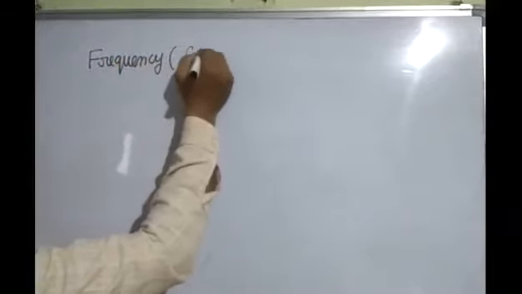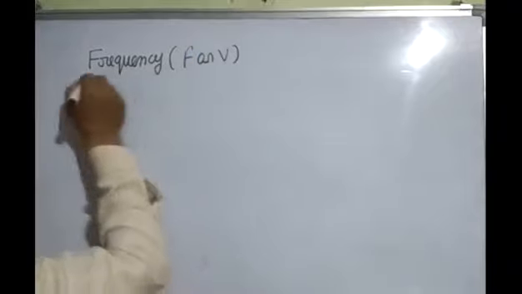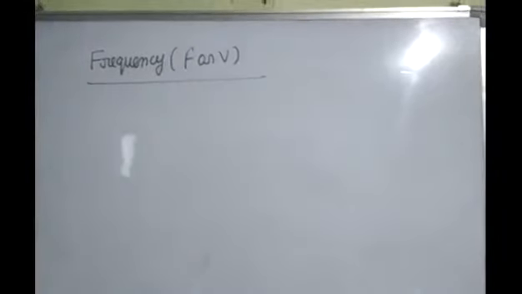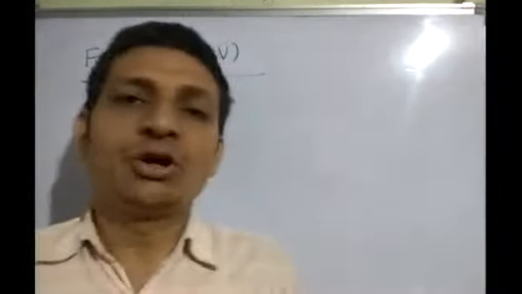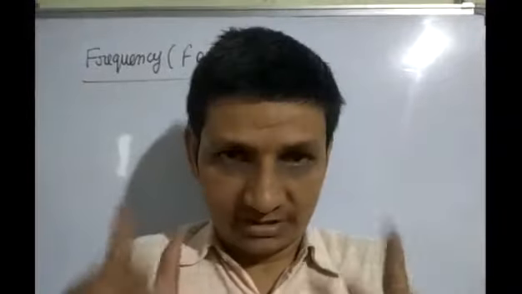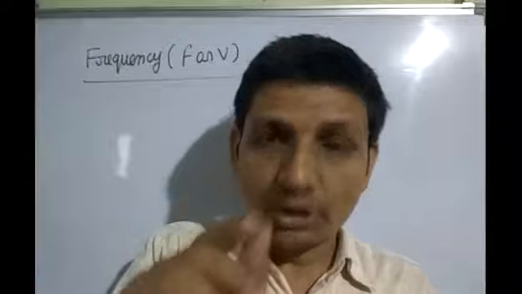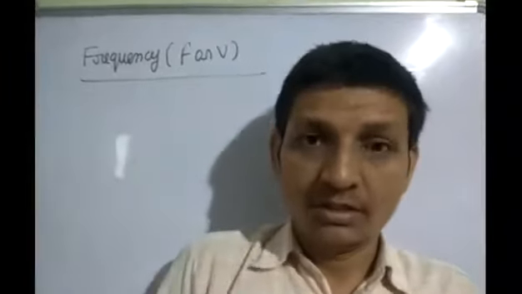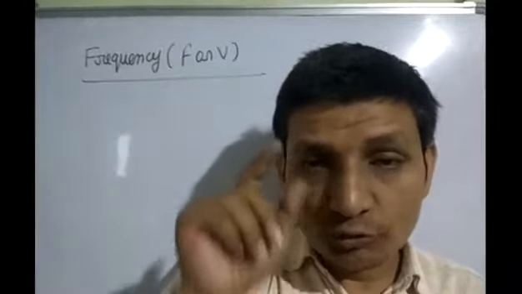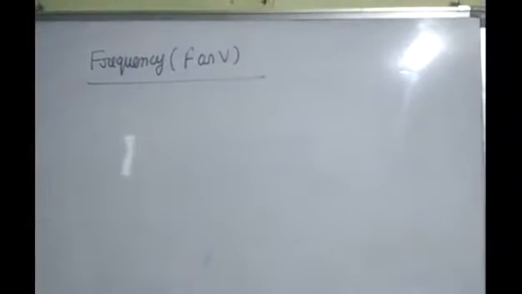Frequency is denoted by F or nu. The number of waves which pass through a point in 1 second is called frequency. Unit of frequency is hertz. The number of waves which pass through a given point in 1 second is called frequency.